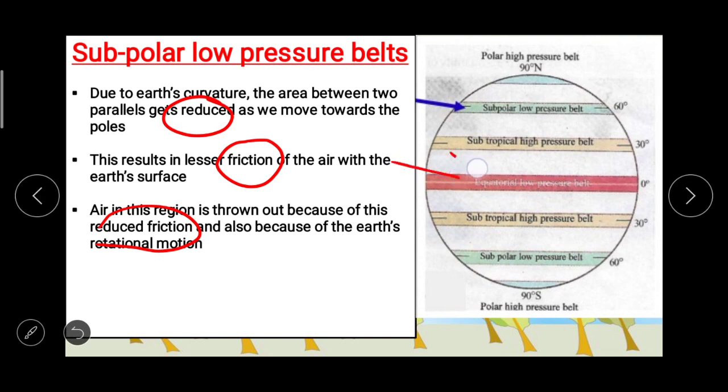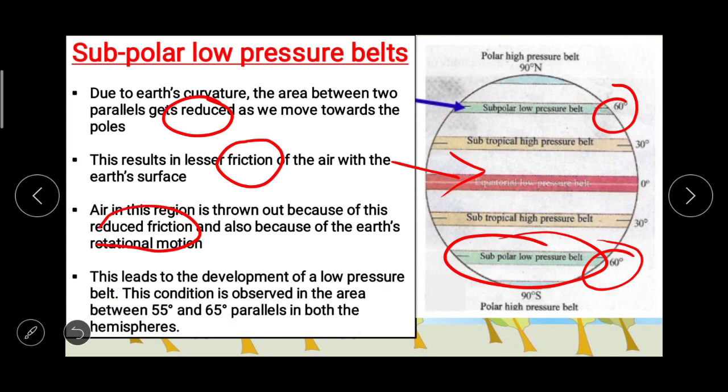Again here you can see subpolar low pressure belt, subtropical high pressure belt, subtropical high pressure belt and subpolar low pressure belt at 60°. This condition is observed in the area between 55° and 65° parallels in both the hemispheres.